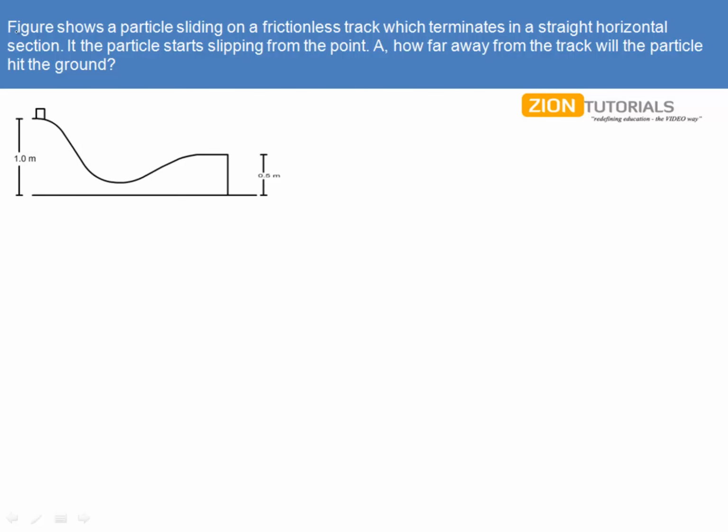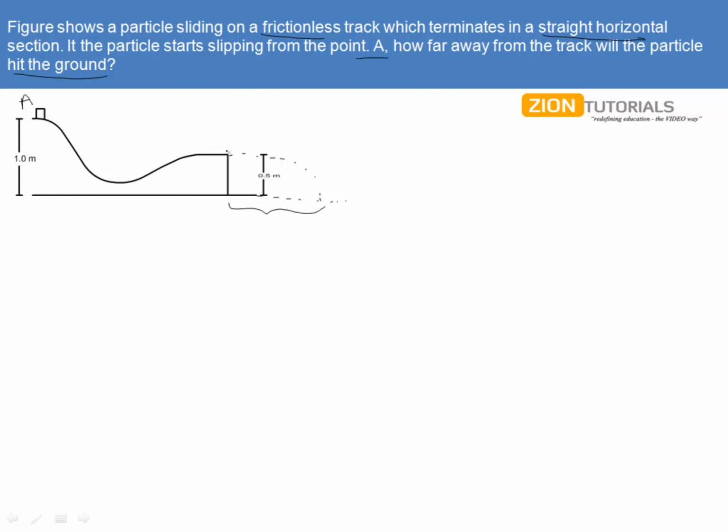As the question says, the figure shows a particle sliding on a frictionless track which terminates in a straight horizontal section. If the particle starts slipping from point A, how far away from the track will the particle hit the ground? This being the point A, we need to find where it will hit the ground. Now friends, they want to know this distance where it will be falling.